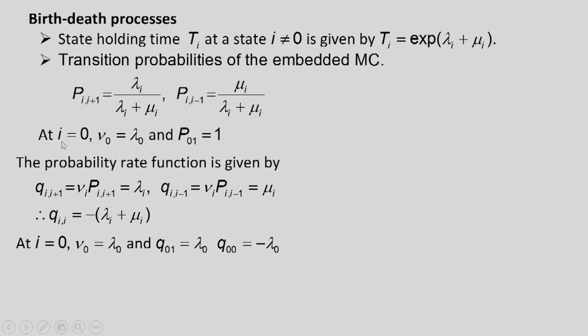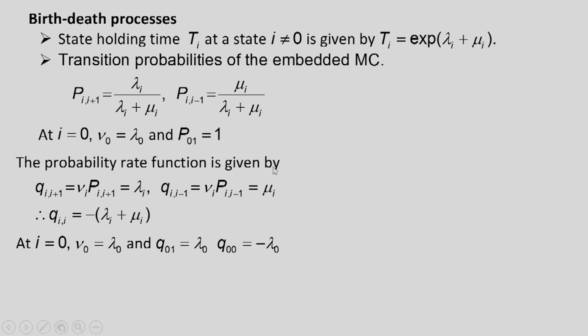And at state i equal to 0, there is no death, therefore nu_0 is equal to lambda_0 only, and P_01 is equal to 1. So if there is a birth, then the state will go up by 1.